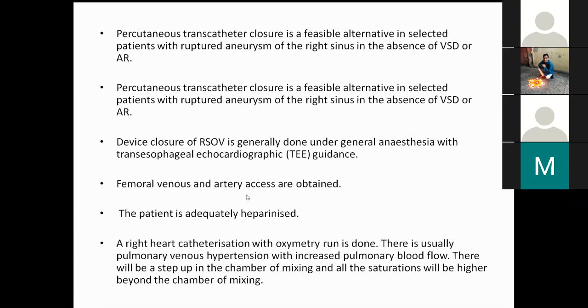Femoral venous and arterial access are obtained, and the patient is adequately heparinized. Right heart catheterization with oximetry run is done, and there is usually pulmonary hypertension with increased pulmonary blood flow, and there will be a step up in the chamber of mixing, and all saturations will be higher beyond the chamber of mixing. Sir, I did not understand this line, that there will be a step up in the chamber of mixing, and all the saturations will be higher beyond the chamber of mixing.